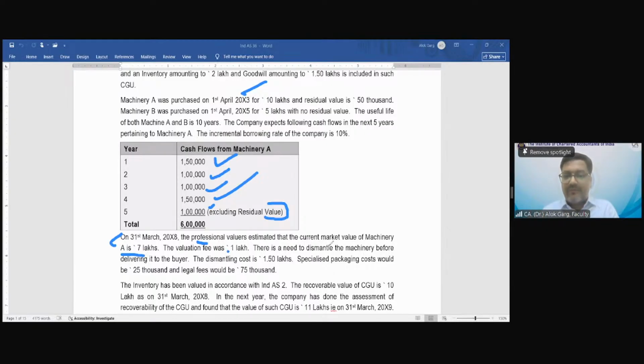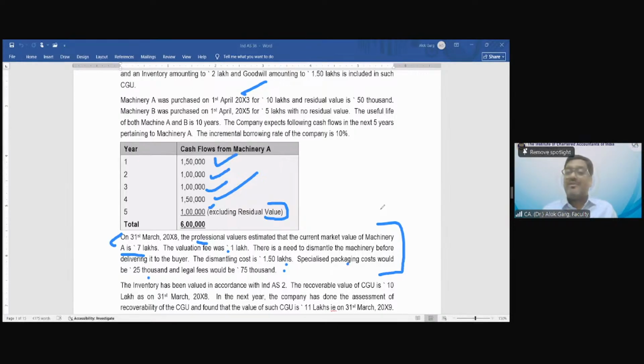Valuation fee was rupees 1 lakh. There is a need to dismantle the machine before delivering it to the buyer. Dismantling cost is 1.5 lakh. Specialized packaging cost is 25,000. Legal fee is 75,000. This paragraph is an independent question in the Board of Studies study material. And now this paragraph has become part of this comprehensive question.